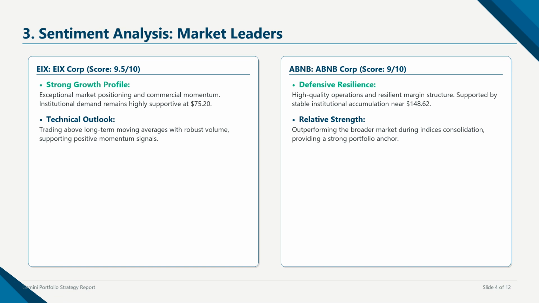EIX is currently exhibiting extremely strong positive sentiment, ranking at the top of our quantitative screen. Commercial momentum and strong technical breakouts have driven the stock's market capitalization higher. Institutional demand remains highly supportive at $75.20, supported by positive volume trends and strong retail inflows. ABMB also shows very bullish sentiment.